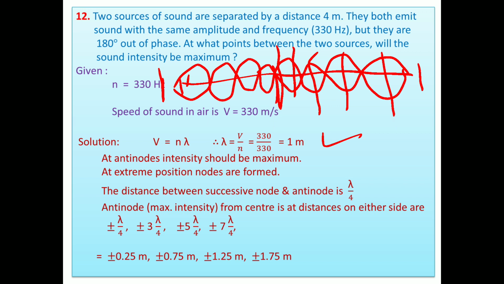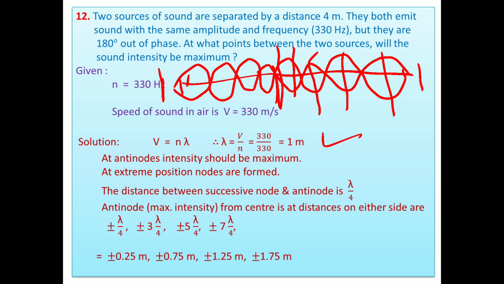So lambda by 4, 3 lambda by 4, 5 lambda by 4. On either side: one side positive, on the left side we consider negative. So plus or minus lambda by 4, plus or minus 3 lambda by 4, plus or minus 5 lambda by 4, plus or minus 7 lambda by 4. These are the 4 conditions.